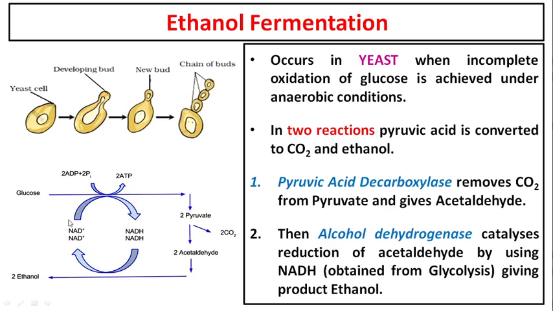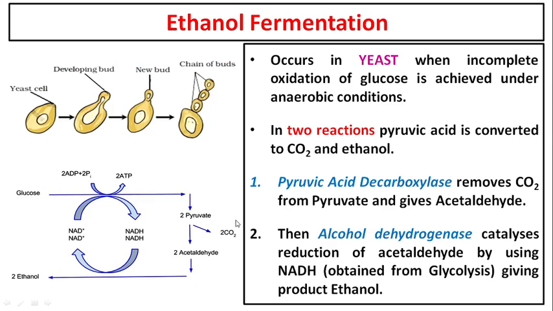This is how the cell makes sure that NAD plus is never less, so that glycolysis does not stop. If NAD plus levels go down, glycolysis will become slower. So to make sure that NAD plus levels are maintained, this NADH is used to make ethanol.